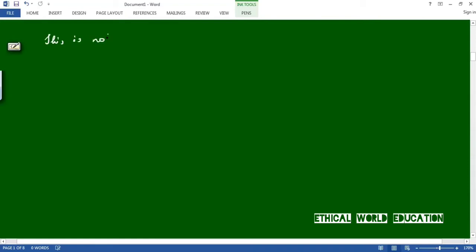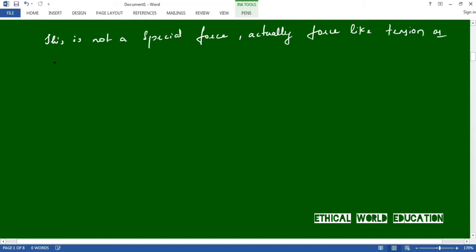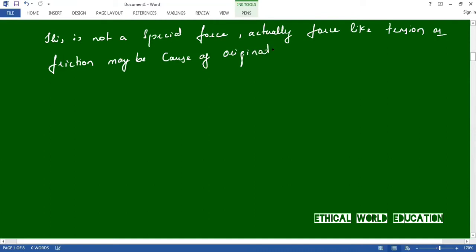Actually, forces like tension or friction may be the cause of origination of centripetal force. You can call this the origination of centripetal force.